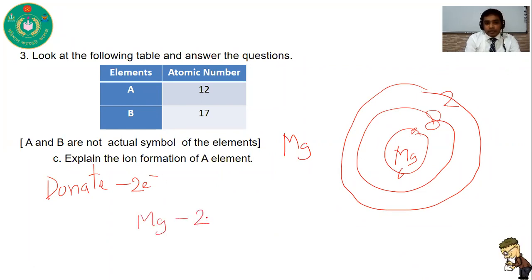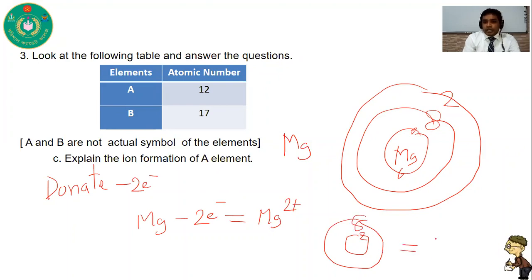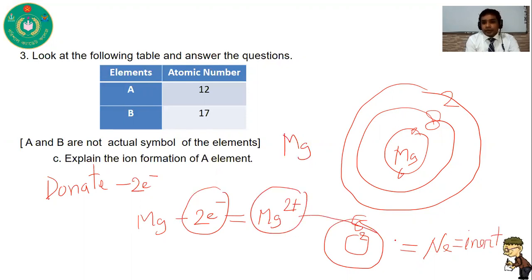when magnesium loses 2 electrons, we get Mg2+. In Mg2+, the electronic configuration is 2 electrons in the first shell and 8 electrons in the second shell. So it shows an electronic configuration like neon, and you know that this is an inert gas. Every element wants to get the electronic configuration of an inert gas. So when magnesium loses 2 electrons, it attains the electronic configuration of neon gas.